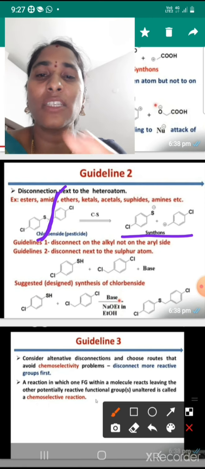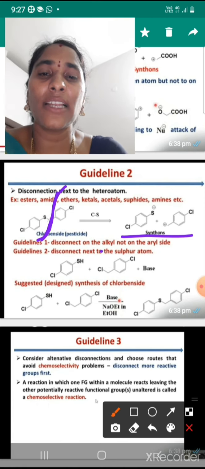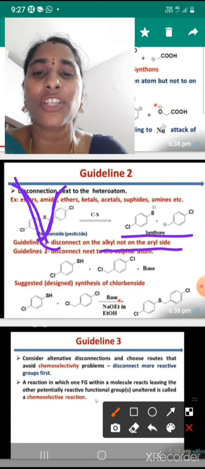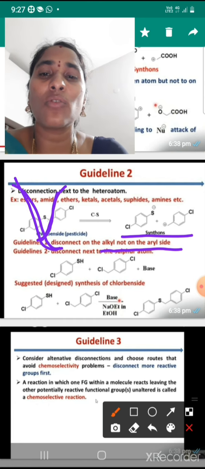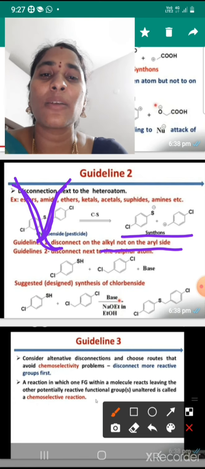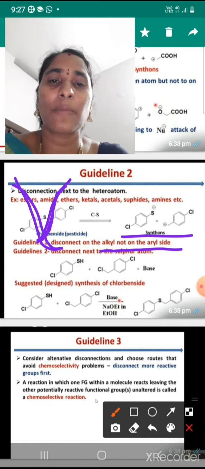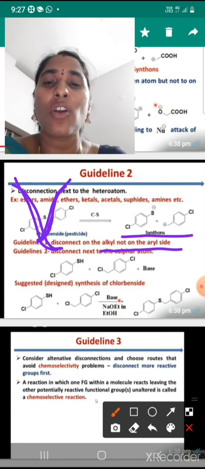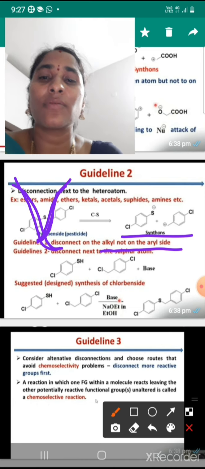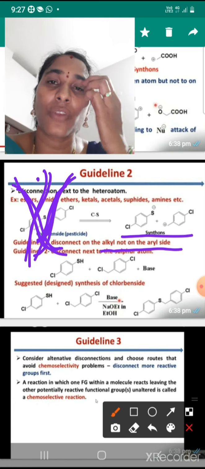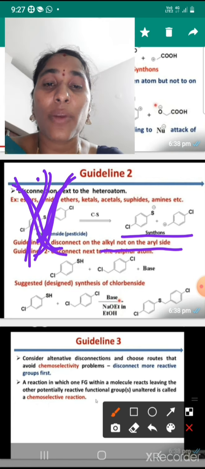This side only is possible, not the aryl side; that disconnection will not take place. Only the alkyl side disconnection takes place. So what will we get? The S minus anion and the positive synthon. Sulfur gets a negative charge and carbon gets a positive charge.